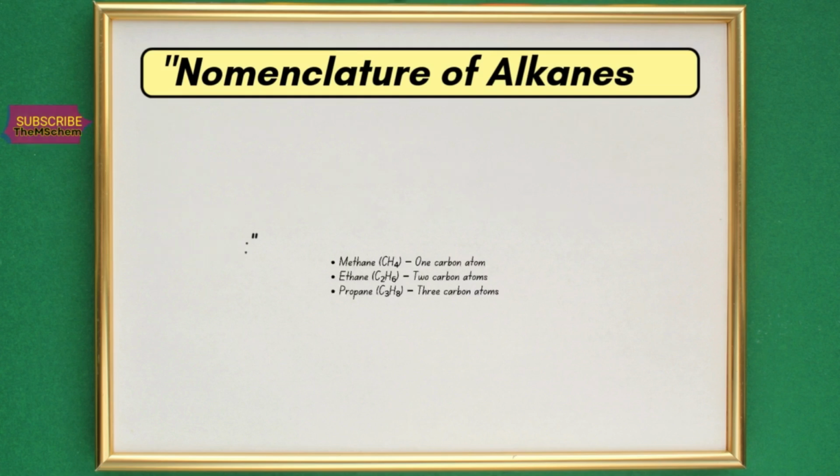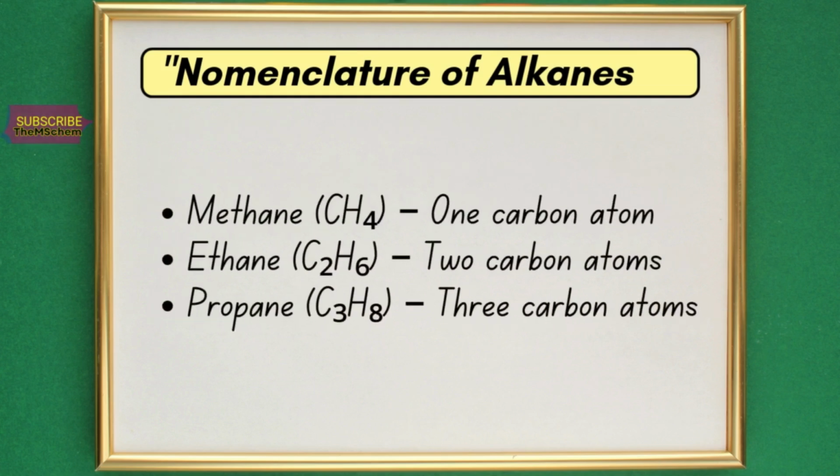For example, methane, here this formula CH4, one carbon atom which is bonded to 4 hydrogen atoms by single covalent bonds. Another hydrocarbon which is ethane, the structural formula is C2H6. They contain 2 carbon atoms bonded by a single bond. And number 3 is propane. Here 3 carbon atoms are bonded to each other by single bonds.